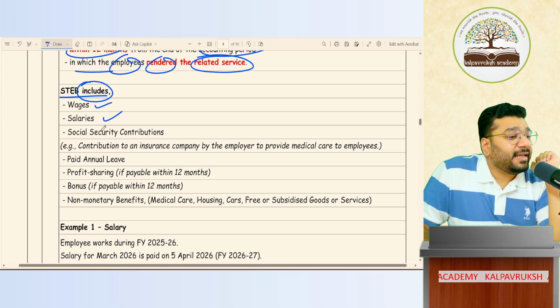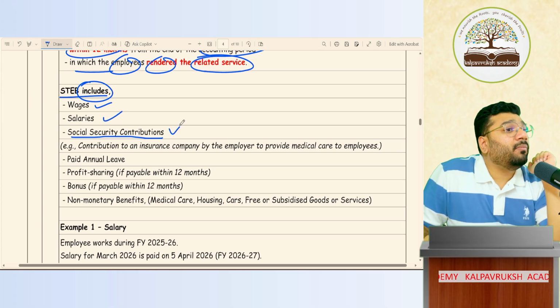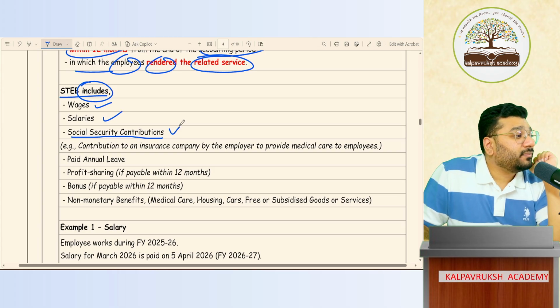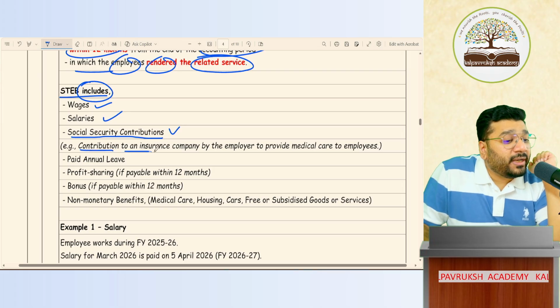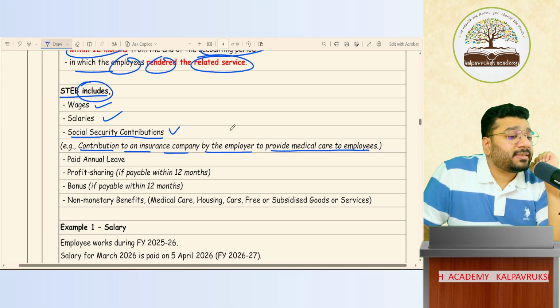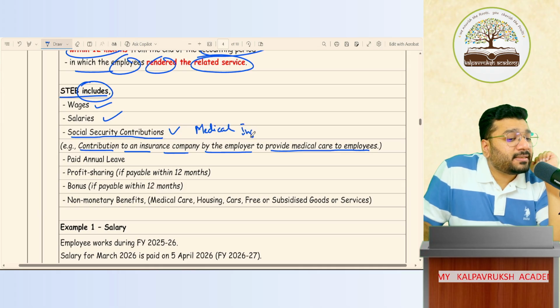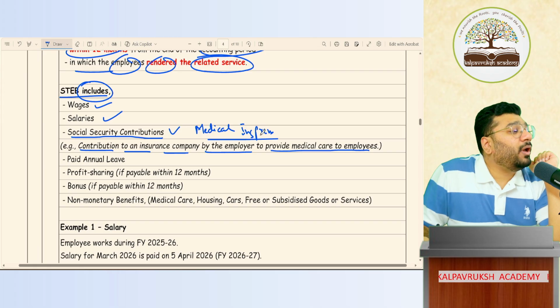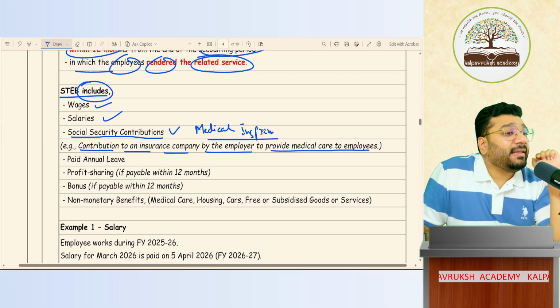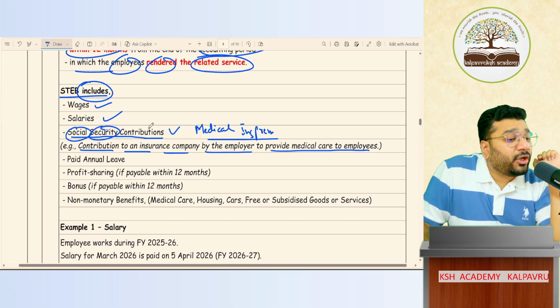Wages, salary, social security contribution. What is this? Contribution to an insurance company by the employer to provide medical care to employees. In short, medical insurance premium. Instead of calling that medical insurance premium, the technical name they have given is social security contribution.